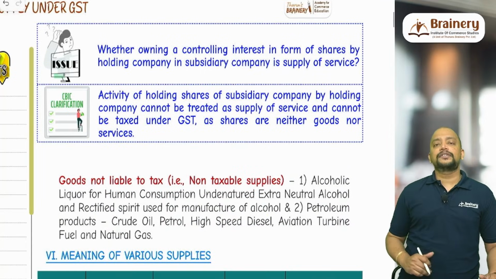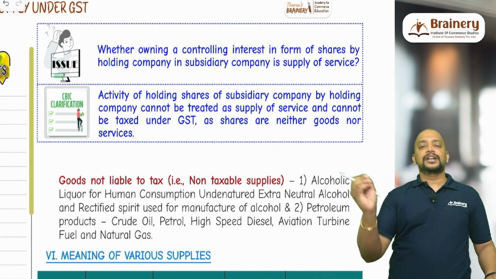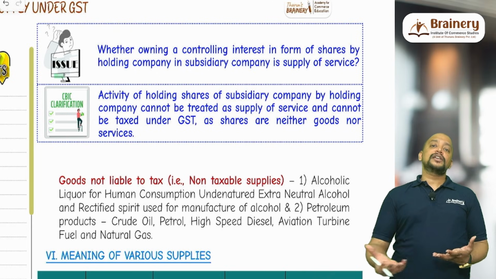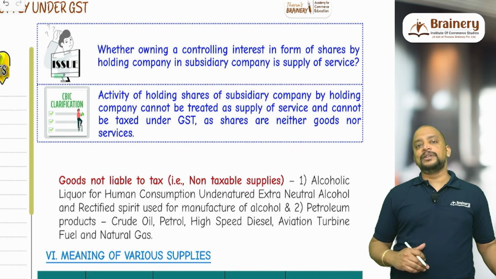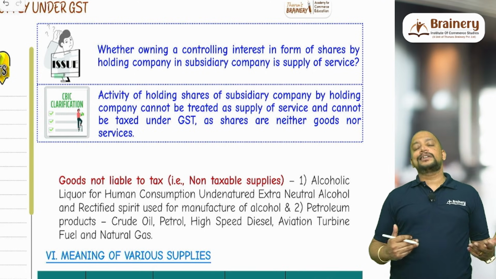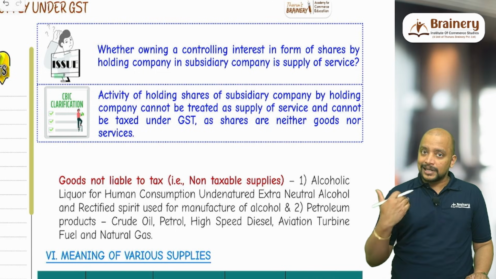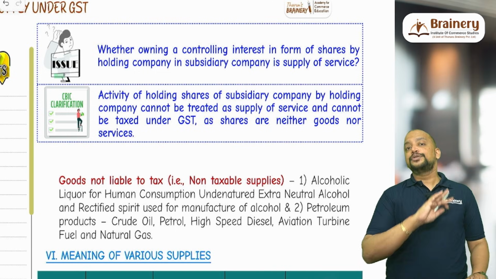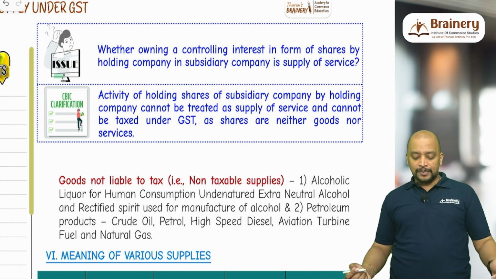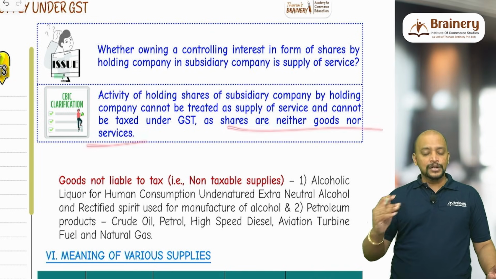Then there is one more circular related to this related party transaction. There is a holding company and a subsidiary company, say X Limited and Y Limited. X Limited holds 55% in Y Limited, and now X Limited gets a further allotment of 10% of the shares from Y Limited. So will this further allotment of shares by Y Limited to X Limited be treated as supply? First of all, shares are neither goods nor services. So transaction in securities is excluded from goods and services. Due to that reason, it will not become supply. Activity of holding shares of a subsidiary company by a holding company cannot be treated as supply of service and cannot be taxed under GST, as shares are neither goods nor services.